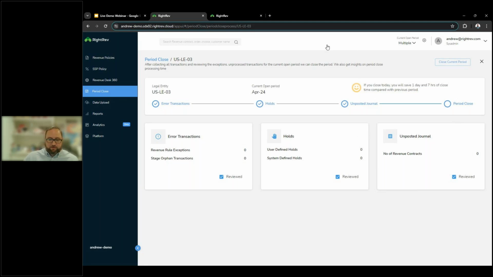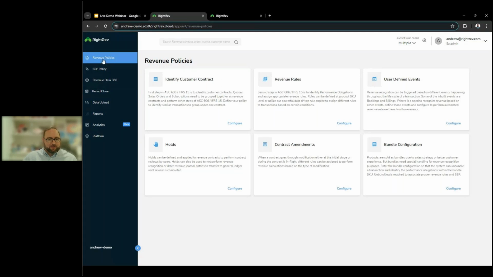So we have moved through our revenue contract. We've moved through the journal process and the period close process. Let's take a look at the configuration and what that looks like in RightRev. So I'm going to click into revenue policies here on the left-hand tab. And from here, we're going to start with our identifying customer contract.